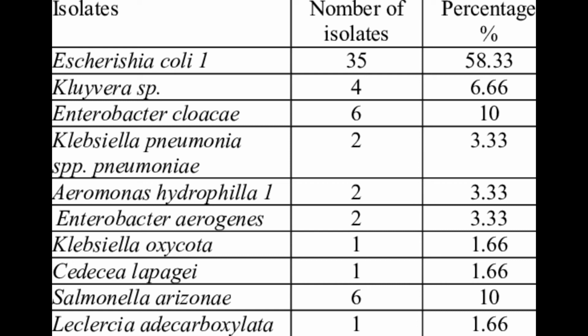Then we have the acid over acid, where the description is that glucose, lactose, and or sucrose are fermented, the slant is yellow, and the butt is yellow. Now we have alkaline over alkaline, where glucose, lactose, and sucrose are not fermented. Peptone is utilized aerobically and anaerobically. The slant is pink and the butt is pink.